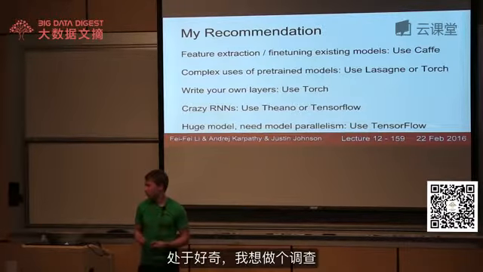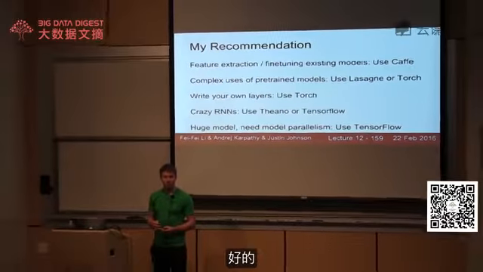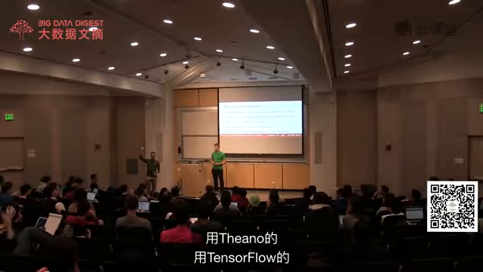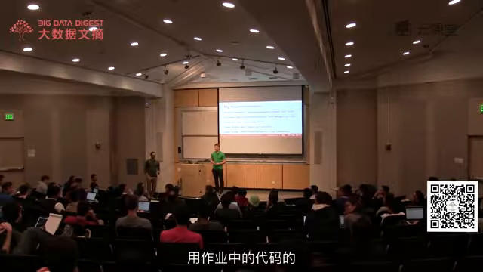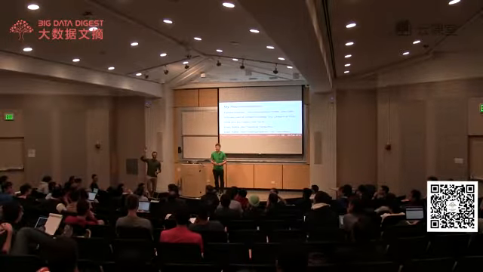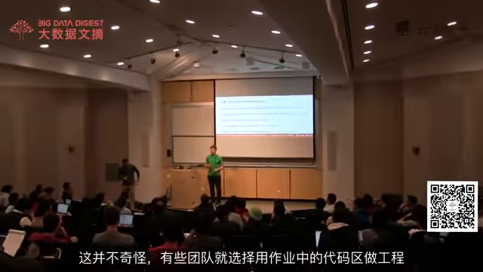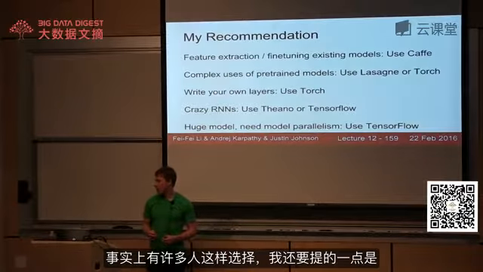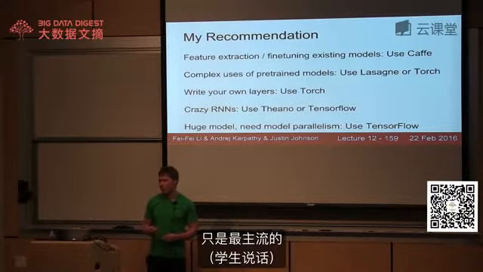I'm just curious about a show of hands, by the way. How many of you are thinking of using different libraries? How many of you are thinking of going with Caffe right now? Okay, or Torch? Okay, what else was there? I guess Theano-based Keras or Lasagna? Okay, or TensorFlow? All right. Or how about assignment code? That's actually not crazy. There were quite a few teams last year that used assignment code for projects, and it was fine. So it's interesting, we have a very broad distribution. I should also mention that there are other frameworks, but I think these four are the most common.